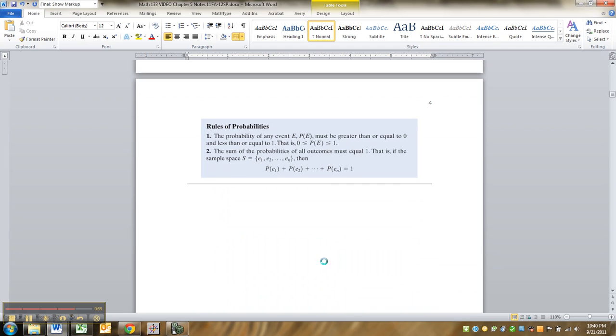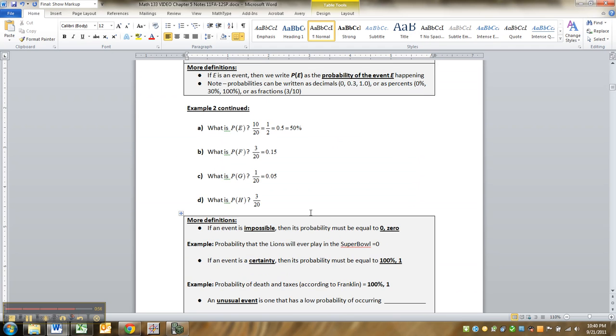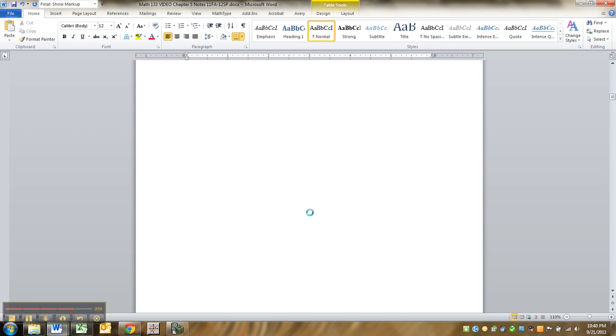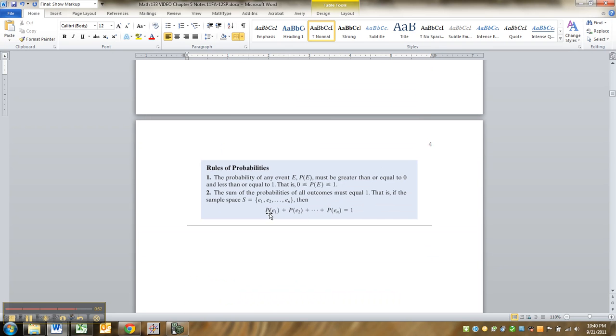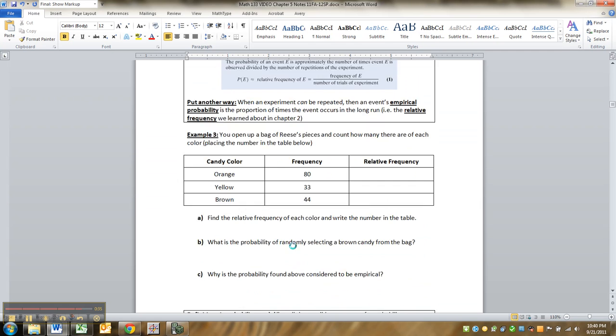Now let's talk about some basic rules of probability. Apparently all my typing has shoved some stuff further down. Sorry about that. So these probability rules say that the first one says that every probability has to be between 0 and 1. So P of E, probability of event E, has to be less than or equal to 1, and greater than or equal to 0. And then when you add up all the sample space, they have to make 1 altogether. All right, so let's do it.